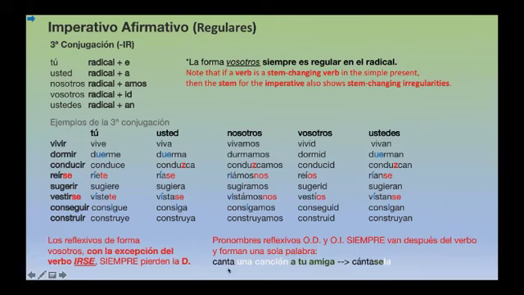You may have to construct a phrase where you are replacing the direct and the indirect object with pronouns. This is an example, like "canta una canción a tu amiga", which may have to be transformed because of the linguistic requirements. You already know what you're talking about. You don't need to repeat these words, and you need the pronouns to substitute these parts of the phrase. And then you are going to add these pronouns at the end of the imperative form, attaching them and forming just a single word as a result.